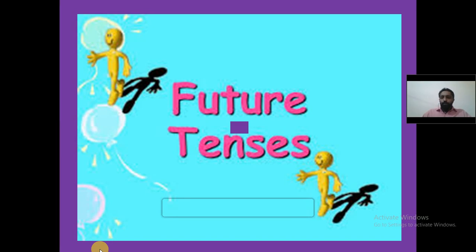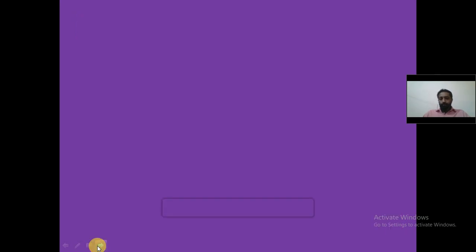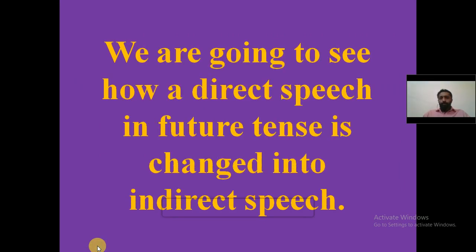The previous class we had gone through the past tense to understand how it is converted from direct into indirect speech. So far we have completed the first two tenses, present tense and past tense. In today's class we are going to deal with the future tense and see how it can be converted from direct into indirect speech. So that's what we are going to learn today. We are going to see how a direct speech in future tense is changed into indirect speech.